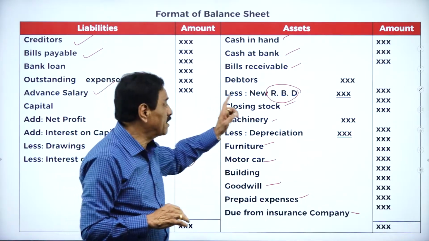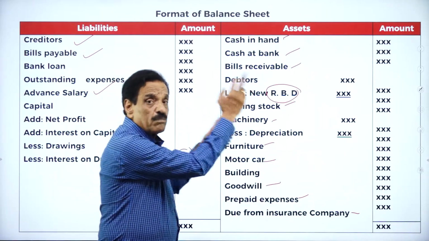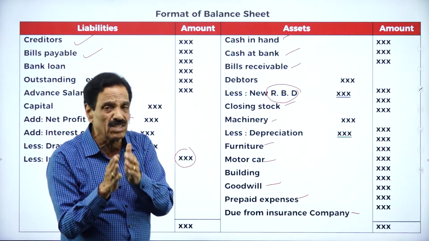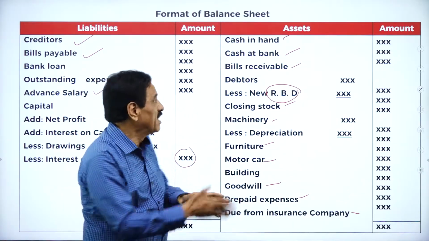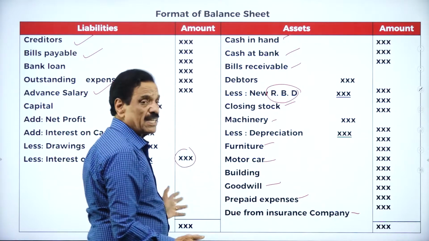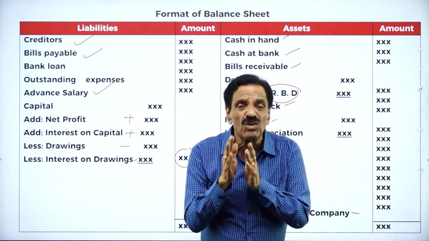All the assets will come on one side. The trial balance is the opposite, no. In the trial balance, the debit side is asset, the credit side is liability. Here, the right-hand side is asset and the left-hand side is liability. So your asset should be equal to the liability side.